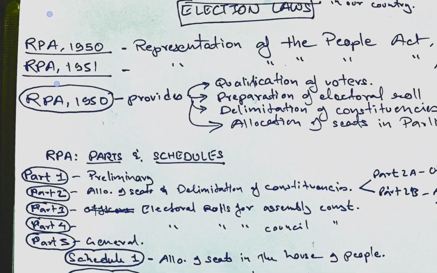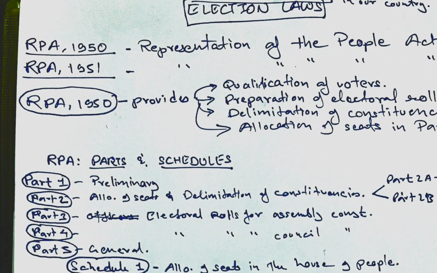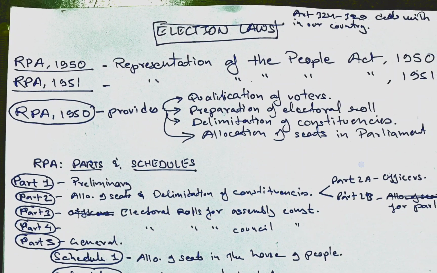One is RPA 1950 and RPA 1951. RPA is the Representation of People Act of 1950, the Representation of People Act of 1951, and there is one more law, that is the Delimitation Act of 1952. The Delimitation Act of 1952 was later amended, and new amendments were made to include more provisions in 2002, which made it the Delimitation Act of 2002.